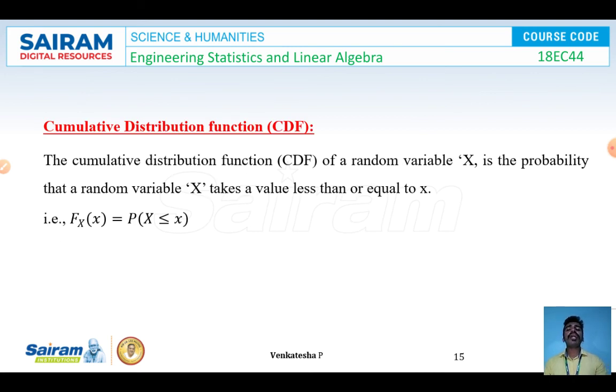Next, the cumulative distribution function, which we call CDF. The CDF of a random variable capital X is the probability that the random variable X takes a value less than or equal to small x. That is, F_X(x) is equal to P(X less than or equal to x). Here we have to note that the PDF is always denoted by small f and the CDF is denoted by capital F. We always have to identify this difference while solving problems.